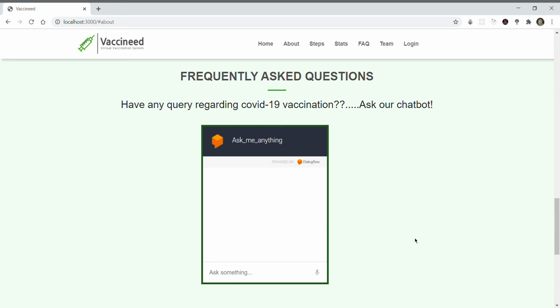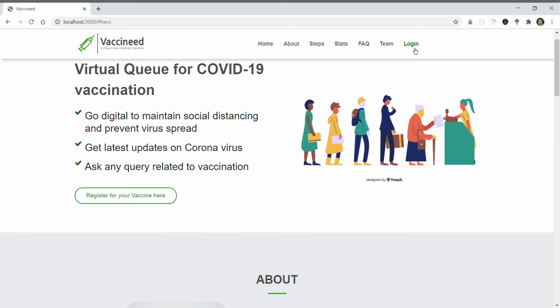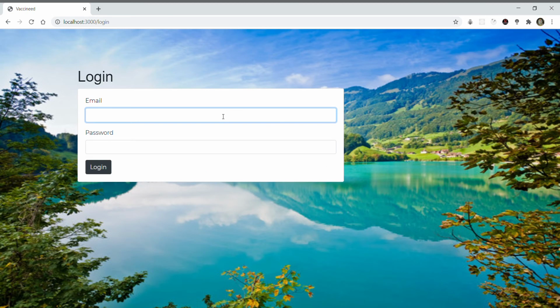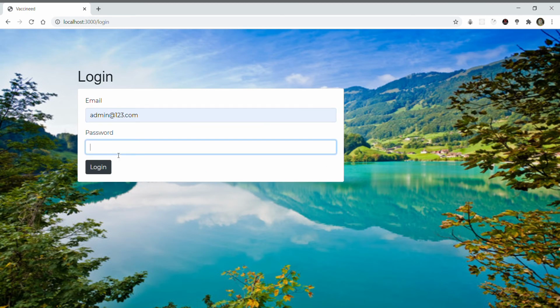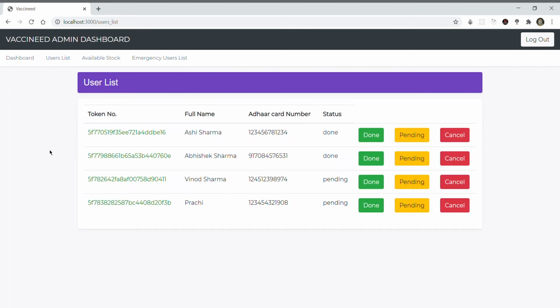Now, who will administer the whole system? For that, there will be an admin portal. So let's move on there. By logging in through the admin ID, we can enter the admin dashboard. Here we have the list of all the users. The admin will have the authority to remove a user, mark them as done, or mark their application pending.